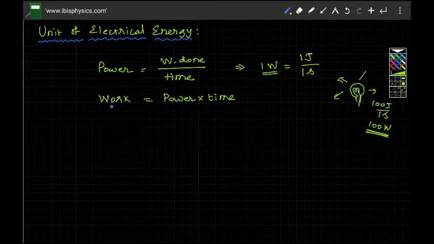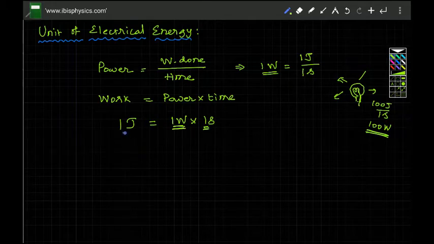So what is the unit of work? The work here is power into time. The power is measured in watts, time is measured in seconds, the work is measured in joules. So 1 joule is 1 watt power delivered in 1 second. If 1 watt of power is delivered in 1 second, then the amount of energy delivered or consumed is equal to 1 joule. But the unit of electrical energy, that is 1 unit of electrical energy.